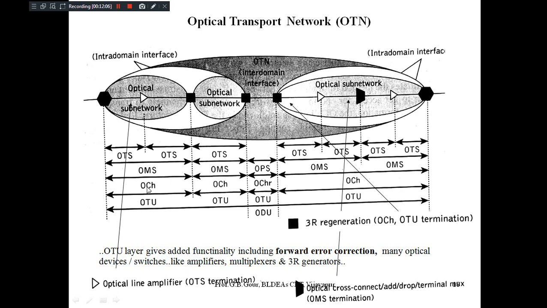Full functionality is there. In the previous slide we discussed that it provides two main functions. One is transparent transmission of user information between different elements of the network here. Another one is error correction. Forward error correction is also provided by this. So finally it is bounded by the optical channel for the transport unit here.